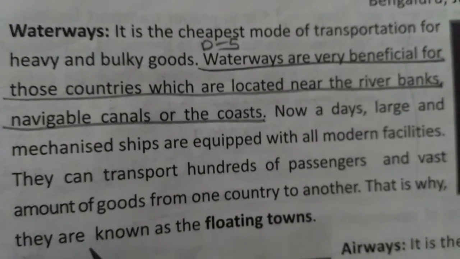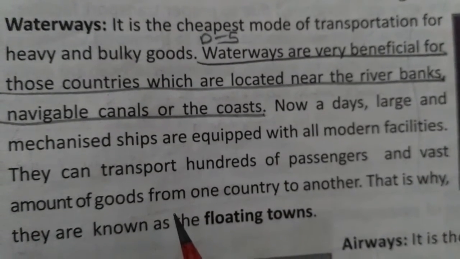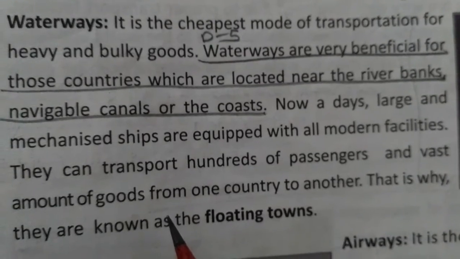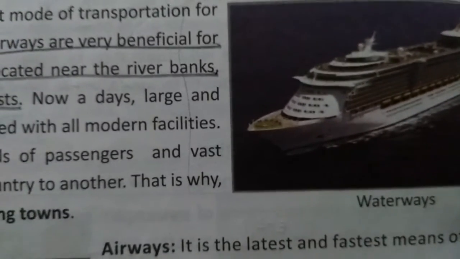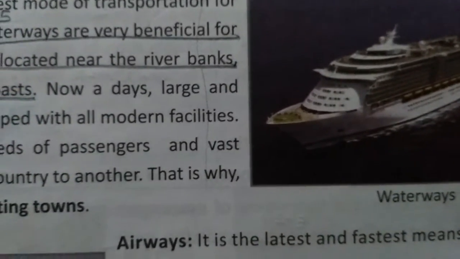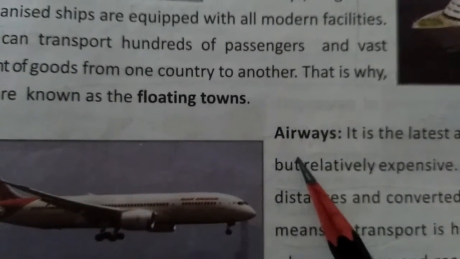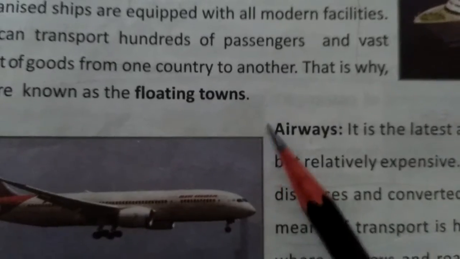And they are also known as floating towns because each and every facility is available in big ships or steamers. Look at the picture also, a big ship it is, and each and every facility is available in it, whether it is a mall, a cinema hall, playgrounds, each and everything.